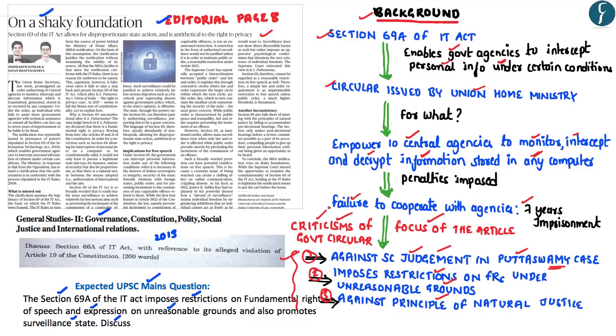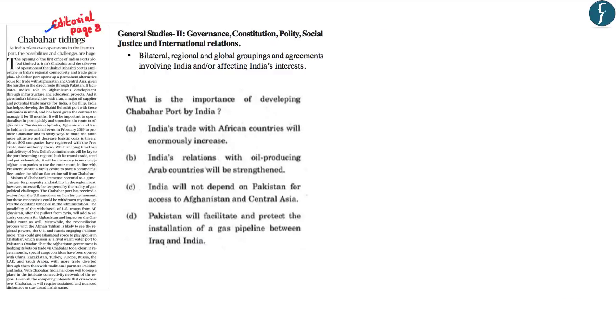So having analyzed all the aspects related to this particular article, let us now move to the next article. The next article appears as an editorial on page number 8. The title of the article is Chabahar Tidings. This particular article shall be important from the perspective of GS Paper 2 International Relations under the subsection bilateral agreements involving India or affecting India's interest.